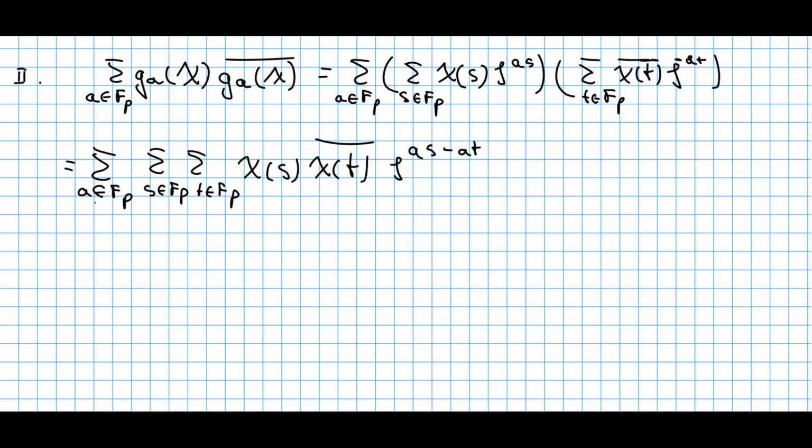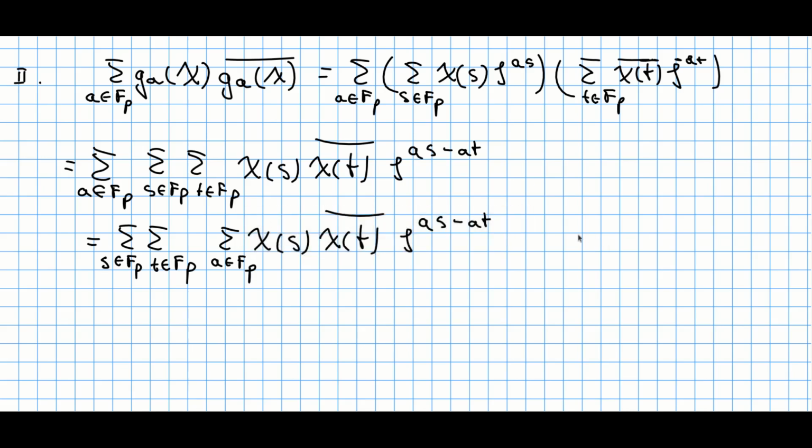And now no one forbids me to change these three sums in the following way. So I first sum by this element s, then I sum by this element t, and then I sum by this element a. And I just insert here the same terms.